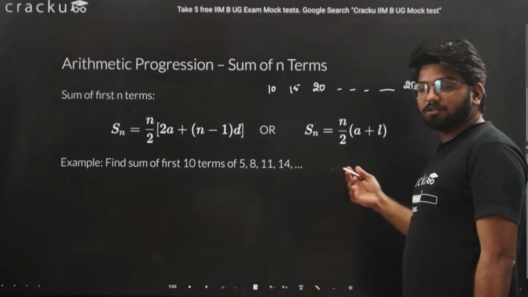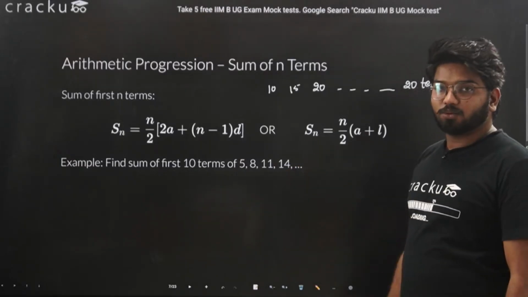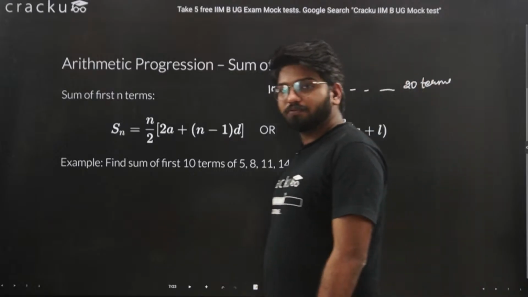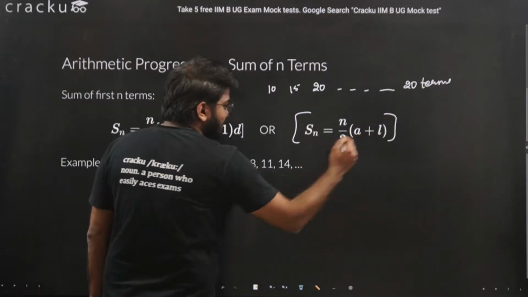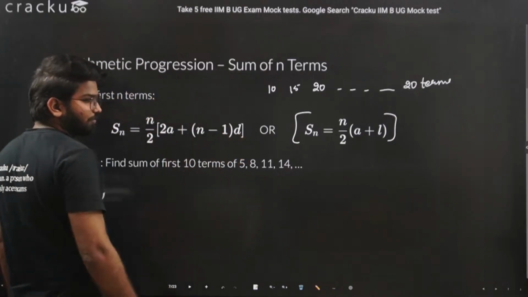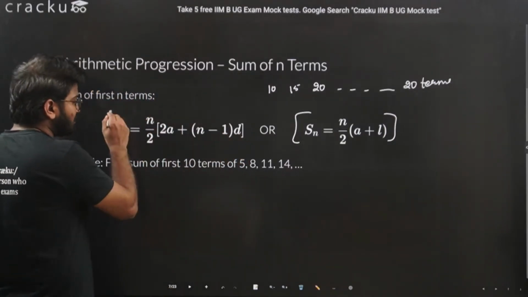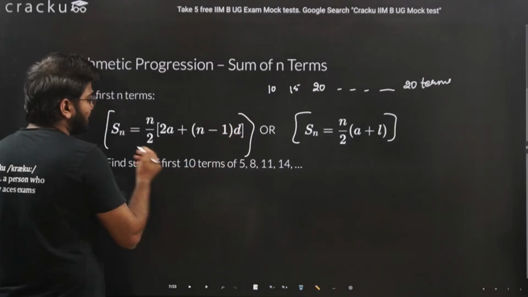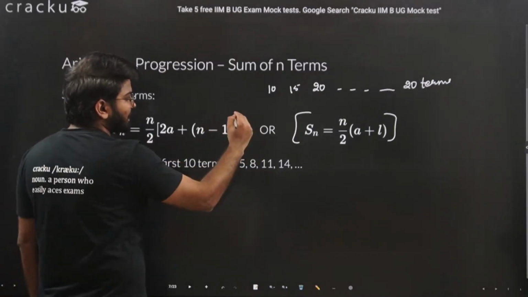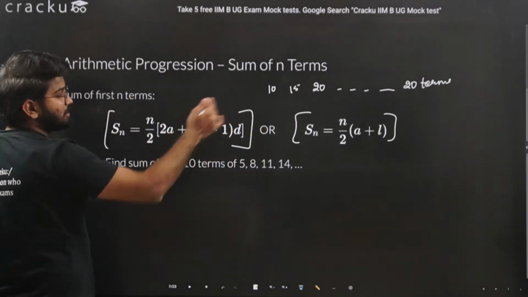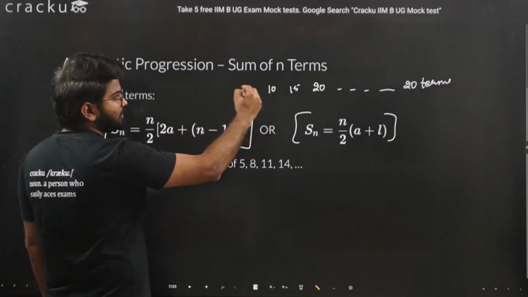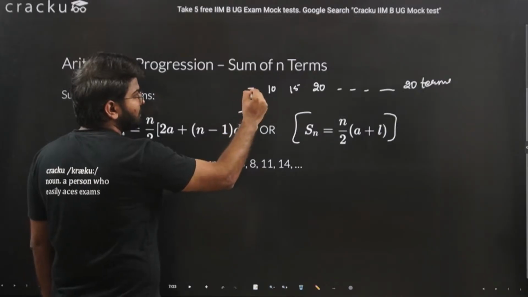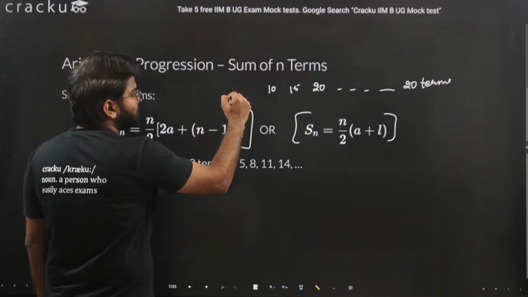Now I want to find out the sum of all the terms in this sequence. For that we have two specific formulas, or the second one is nothing but a slight expansion of the first formula only. That is Sn. Sn is the term which you are trying to find. Let's put our direct series here. This is our arithmetic progression.